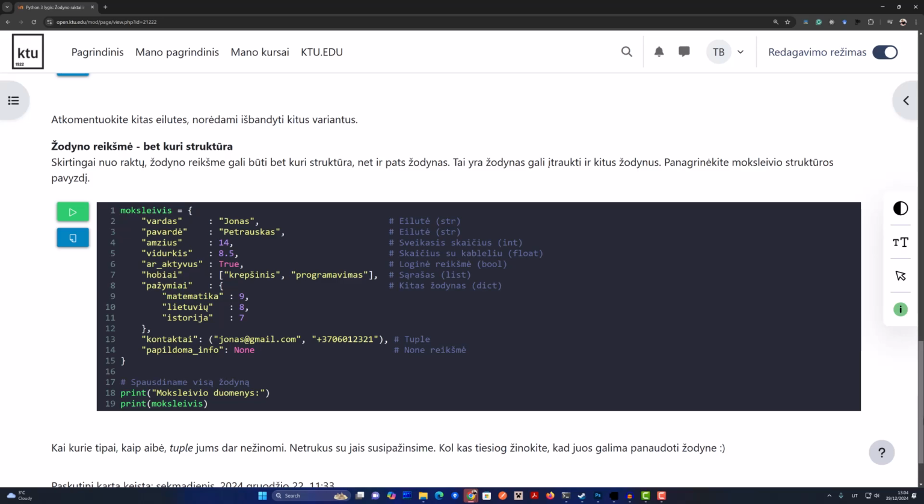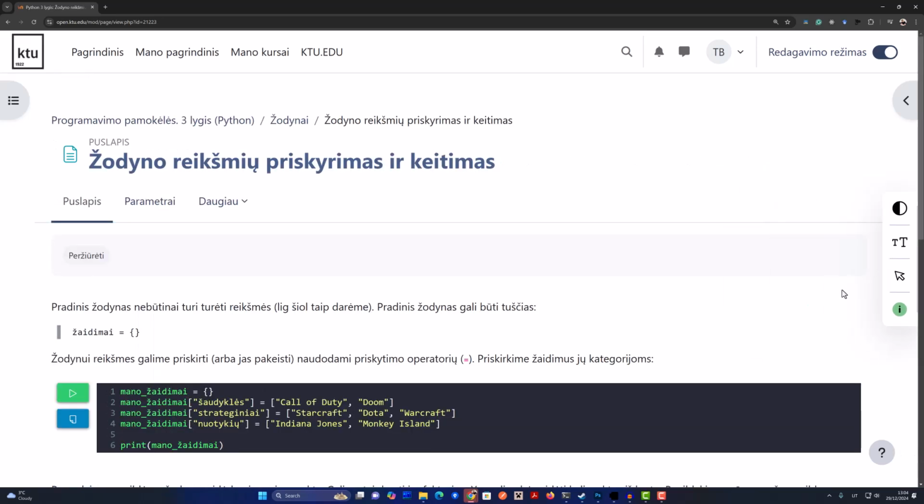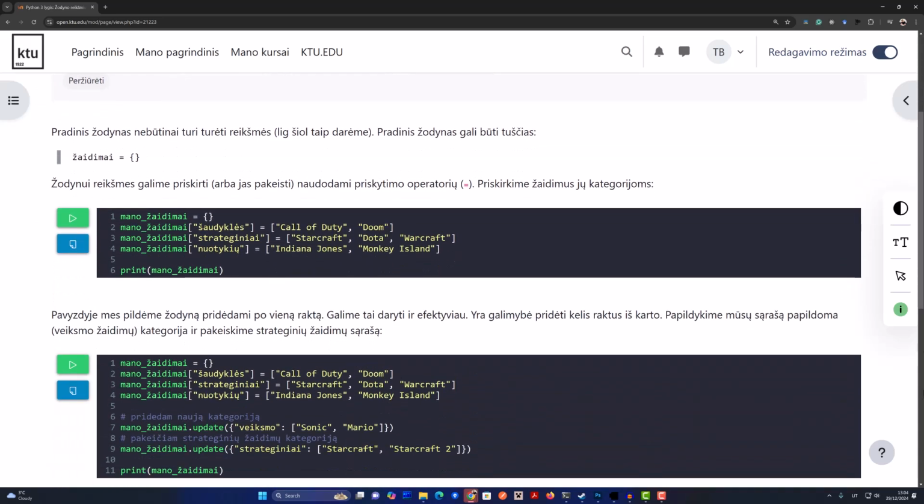Yeah. So we've built our dictionary, we've filled it with all this stuff. Now, how do we actually get to the information inside? Oh, that's the easy part. It's super intuitive. You just use the key and put it inside those square brackets. Square brackets, okay. Yeah, it's kind of like you're indexing a list.